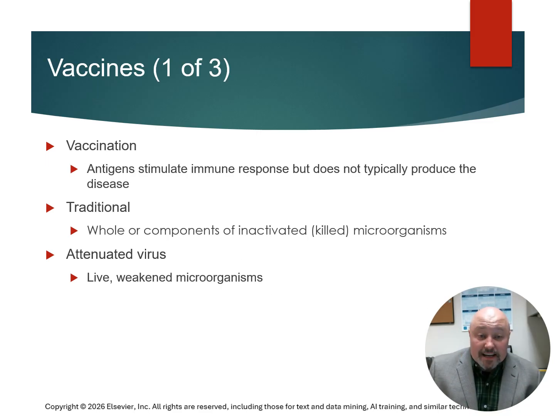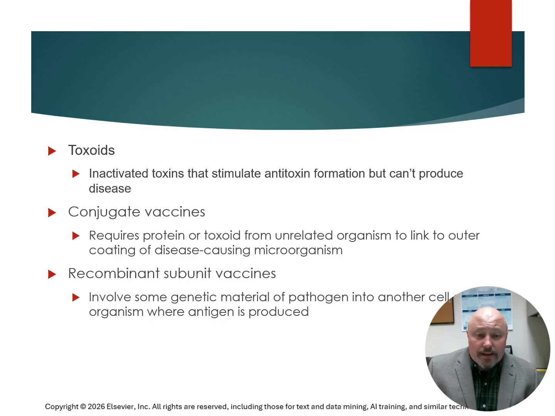When it comes to vaccinations, antigens stimulate an immune response, but do not typically produce the disease. There could be traditional vaccines where whole or components of an inactivated microorganism are introduced, or there could be attenuated virus or live virus vaccines. Toxoids are the inactivated toxins that stimulate an antitoxin formation, but can't produce the disease itself.